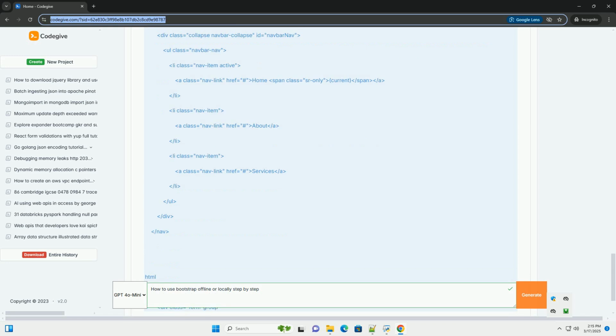The JS directory contains the Bootstrap JavaScript files, for interactive components like modals, drop-downs, and tooltips. Bootstrap.js, the full, unminified version of Bootstrap JavaScript. Bootstrap.min.js, the minified version.